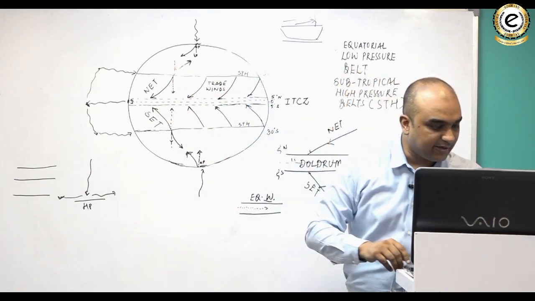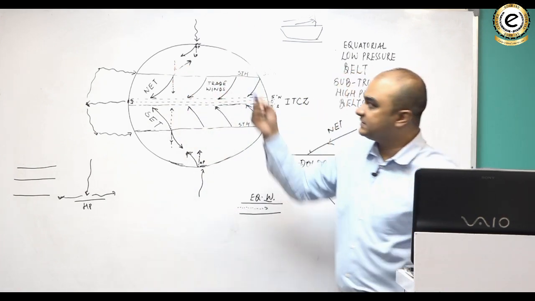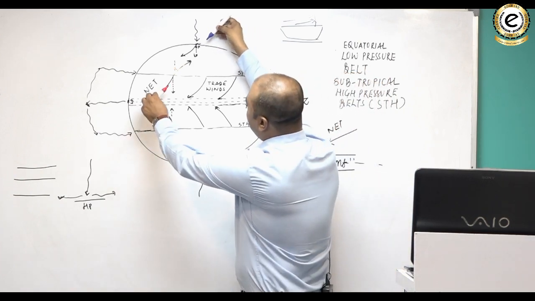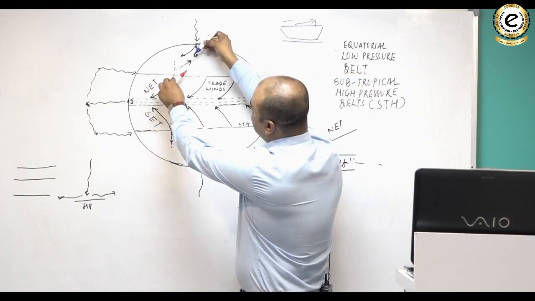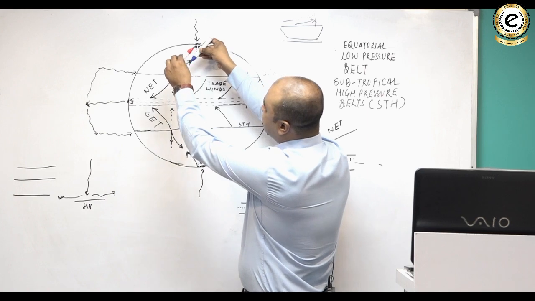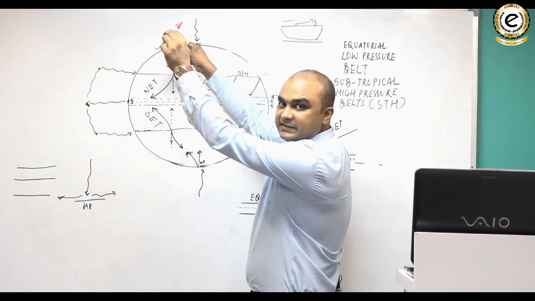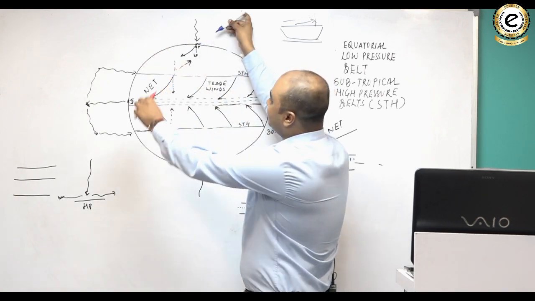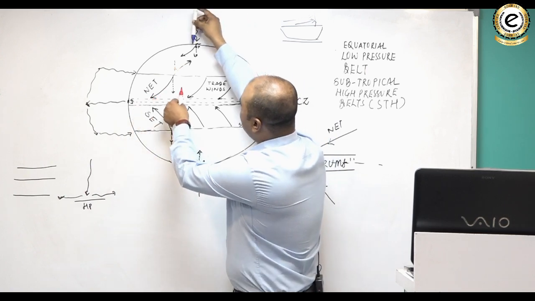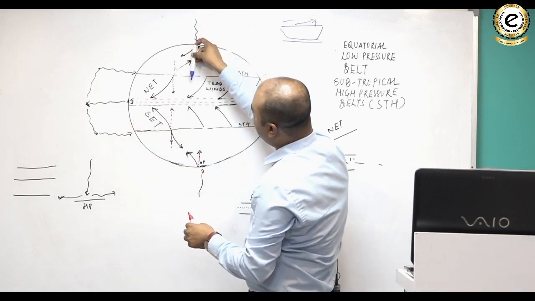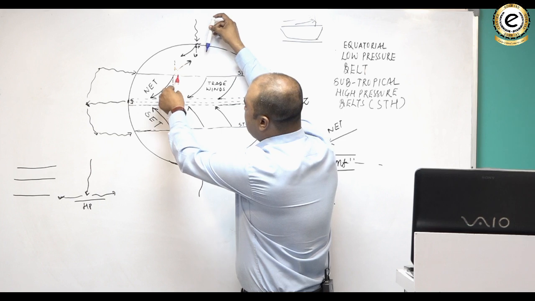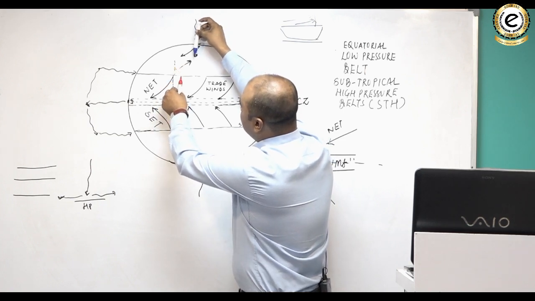So when cold air, suppose this is the cold air and this is the warm air, when they move towards each other, the warm air rises because it is lighter. So I am showing it one more time. It should go like this. ये पोल की तरफ से आ रहा है हवा जो ठंडी हवा है, और ये मिड लैटिट्यूड से जा रहा है सब ट्रॉपिकल हाई से जो रिलेटिवली वार्म है.